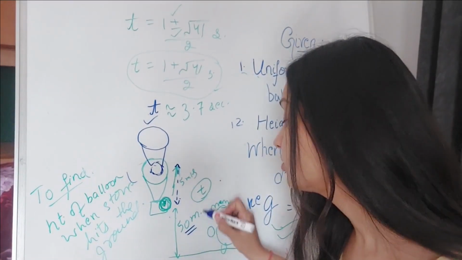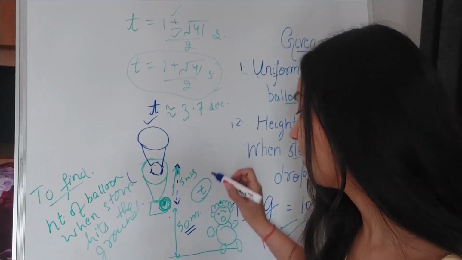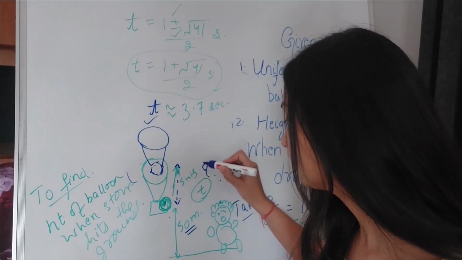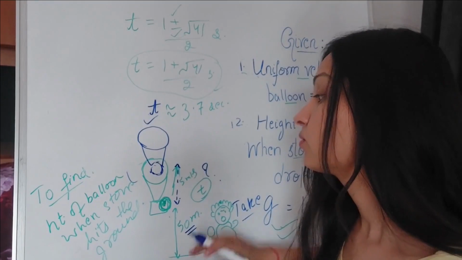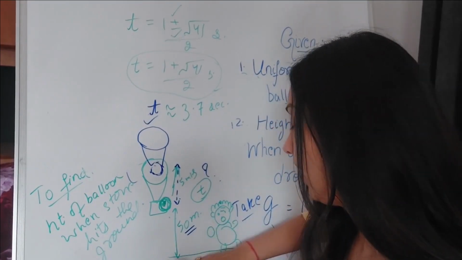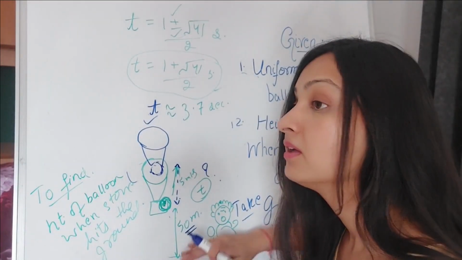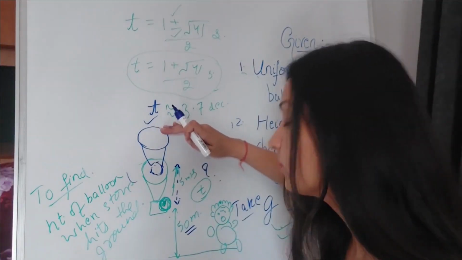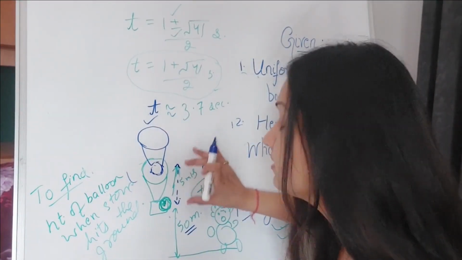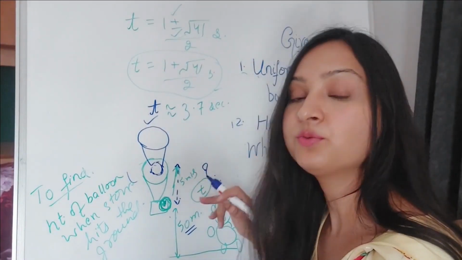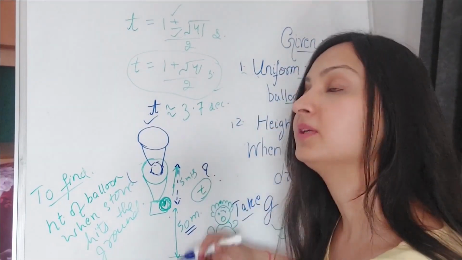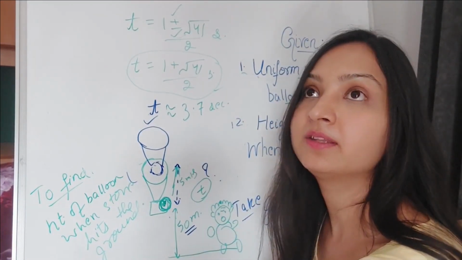That means initially the height was 50 meters and you do not know this height. So if you want to calculate the height of the balloon from the ground when the stone hits the ground, this additional distance has to be added to 50 meters in order to find the answer.